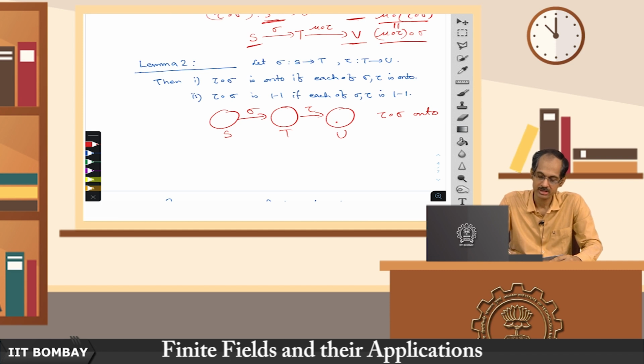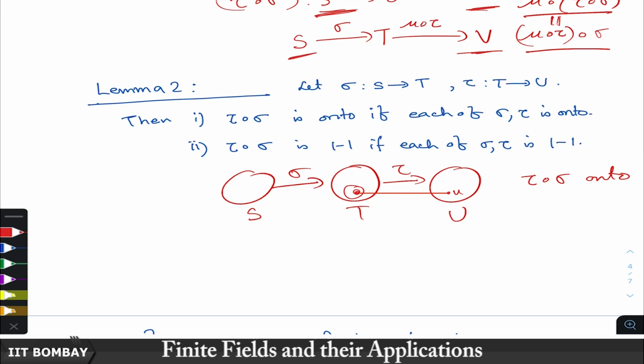Why is that? Because every element in U has an element here. The tau of this element is this chosen element u, because tau is onto, and because sigma is onto, there is an element here in S which goes to this element and which then tau takes to u. So, the composition tau composition sigma takes this element in S to this element. So, every u has a pre-image like that.